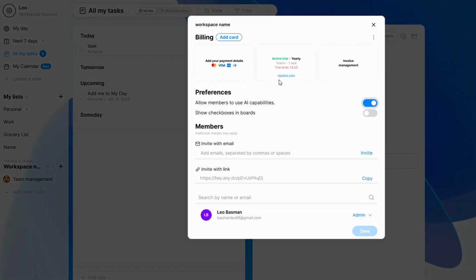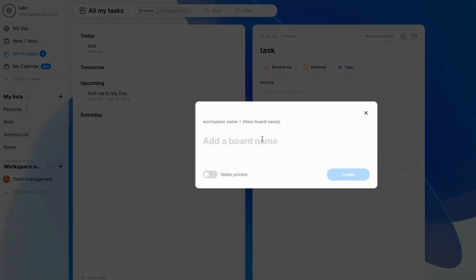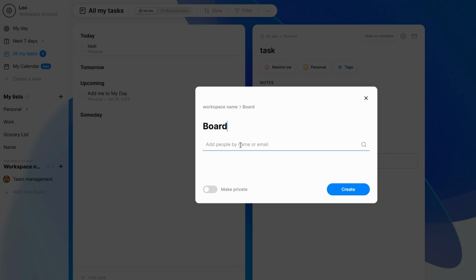Next, set up boards to help organize your team's workflow. Boards act like digital whiteboards where you can track the progress of tasks. Create sections within your board, such as To Do, tasks that need to be started; In Progress, tasks currently being worked on; Done, completed tasks. This allows everyone to see what's been accomplished and what's still pending. As tasks move through the workflow, you can easily drag them from one section to the next for a clear visual of your project's progress.